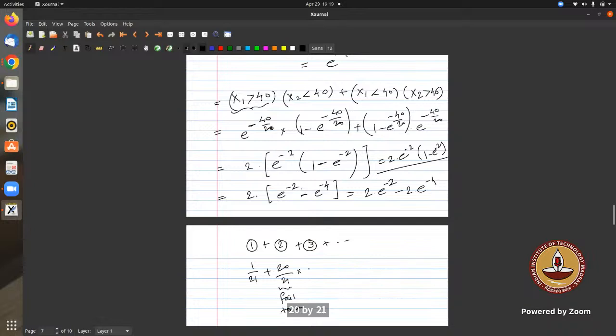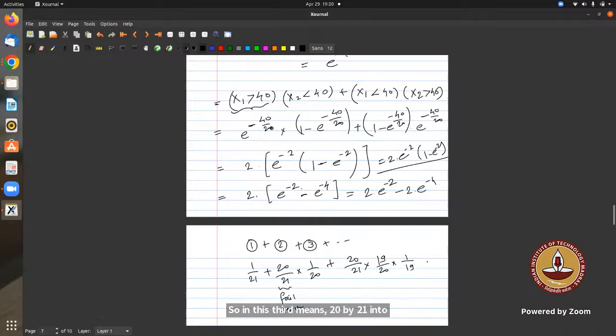In the second case, it will be 1 by 20, not 1 by 21, because he is not going to use the failed key. So in the third, it is 20 by 21 into 19 by 20 into 1 by 19, correct?